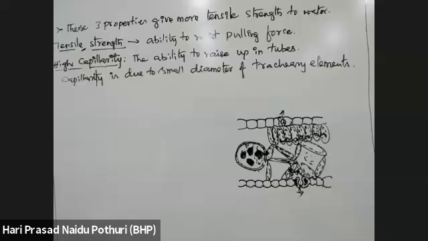That means from root to stem there is a movement of water. If the distance is even 130 meters, transpiration pull can create a pressure or force to move the water upward over 130 meters of distance. Next point.